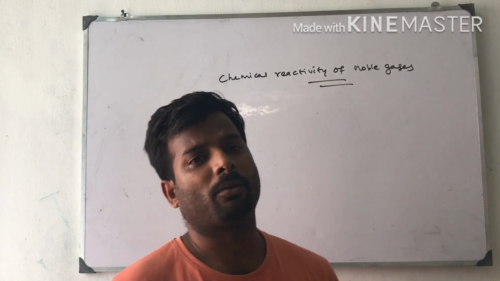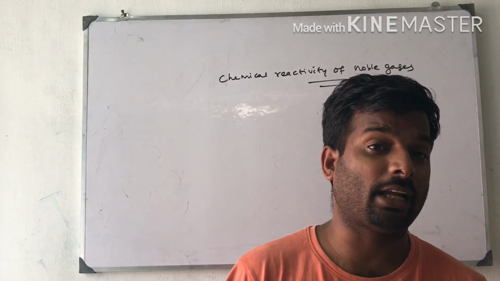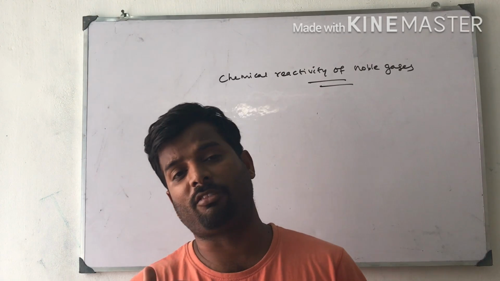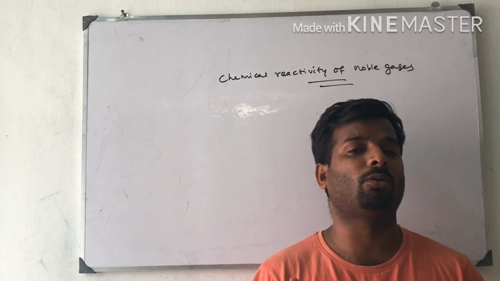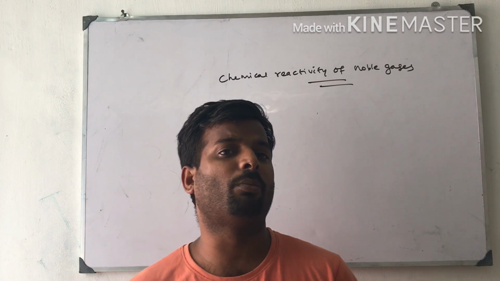One more question. Next question, the reactivity of noble gases was investigated by many scientists ever since they were discovered, but nobody could give a proper explanation for their reactivity.